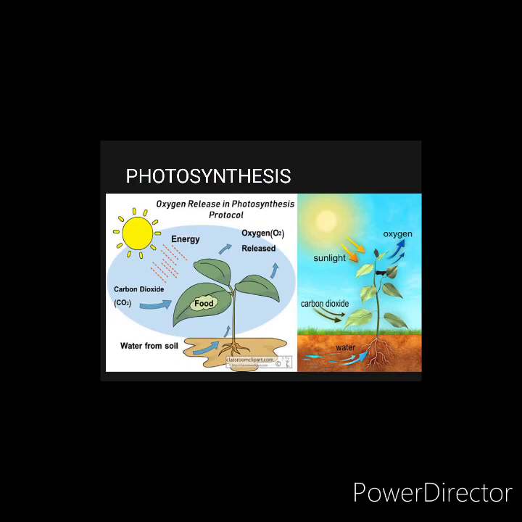So all of you can see in the photosynthesis process, the leaves absorb the heat energy from the sun along with carbon dioxide and water from the soil and process it in the leaves and release oxygen as a byproduct. So photosynthesis can be said as a process in which the leaves prepare food in the presence of sunlight, energy, carbon dioxide and water and release sugar and oxygen as a byproduct.